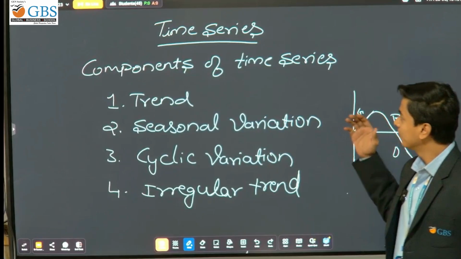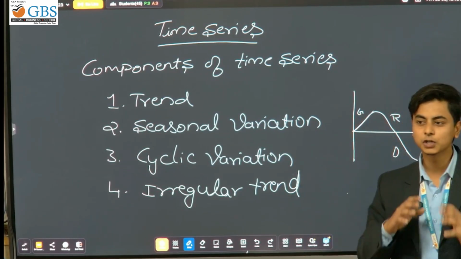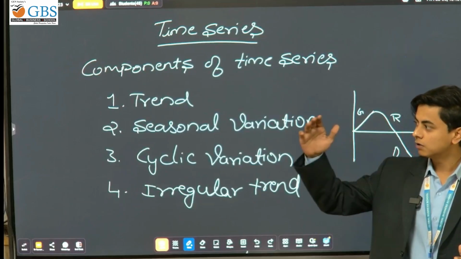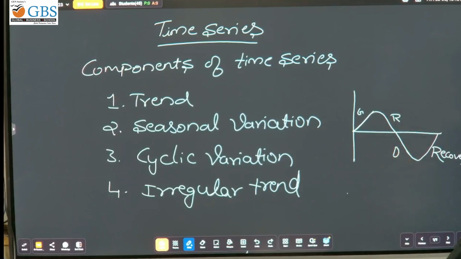So let's understand the components of a time series. First one is a trend. Trend is nothing but a continuous process going upwards and downwards. Next one is seasonal variation. Seasonal variation is a short term period.